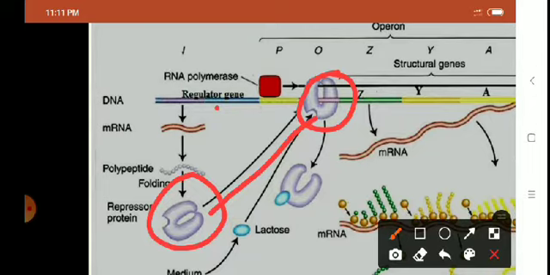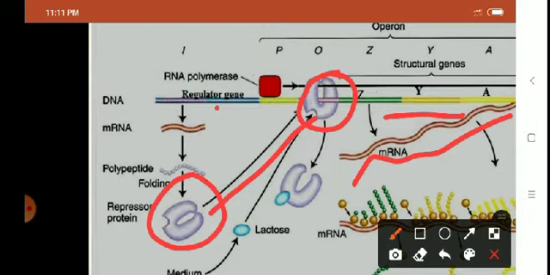So, promoter gene is the binding site of RNA polymerase enzyme. Binding of RNA polymerase to the promoter initiates the expression of structural genes and mRNA is synthesized, but it is controlled by repressor protein synthesized by the regulator gene.